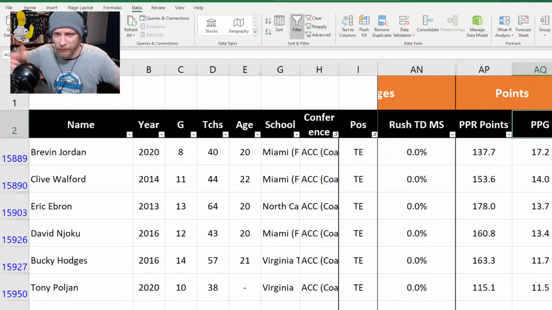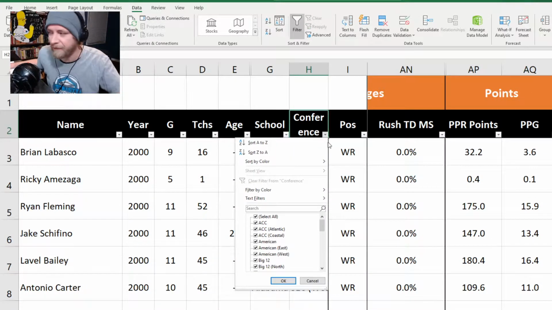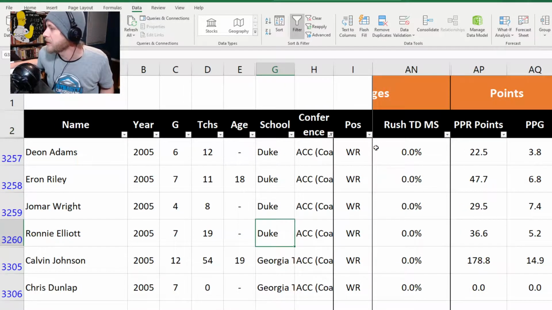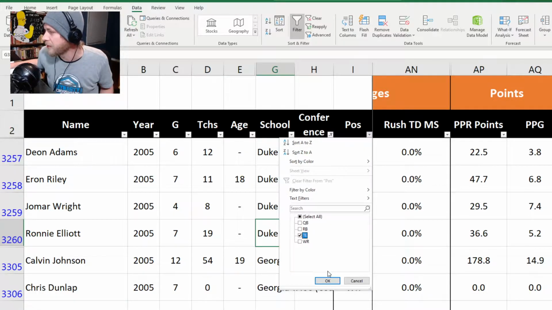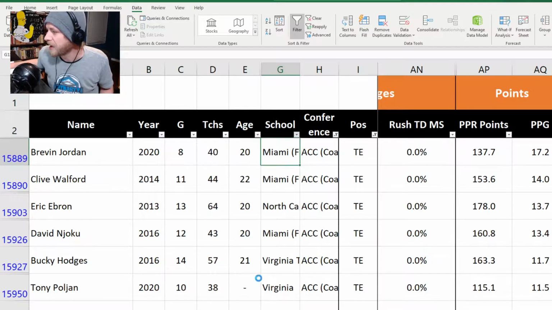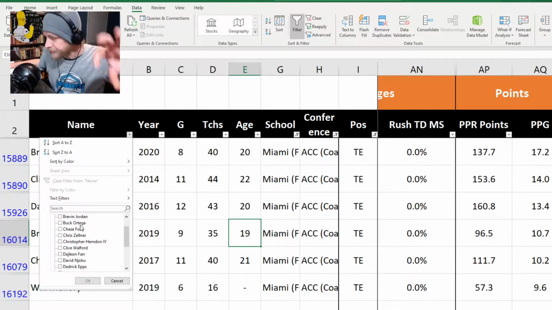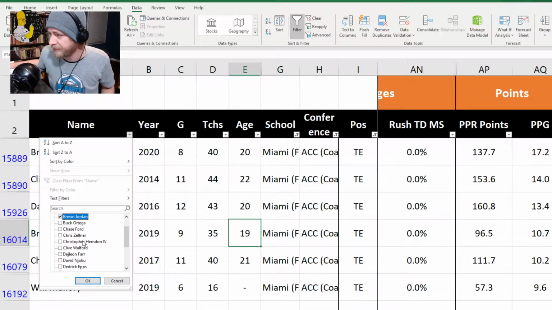Now, that's not to say Brevin Jordan's an all-star prospect, because, honestly, none of these guys are. They're scoring pretty well, but where tight end prospecting is a little more tricky, it's hard to say these are guys you should draft in the first round. I would almost never say that about a tight end. But if we go and look at tight ends in the ACC Coastal, or let's actually just go look at his team, because we already know a few good players came from there. So, Miami, Florida. And let's look them up. There are several players that stand out in the history of Miami, Florida, at the tight end position, and let's include Brevin Jordan in it.